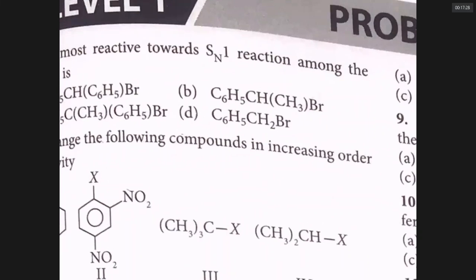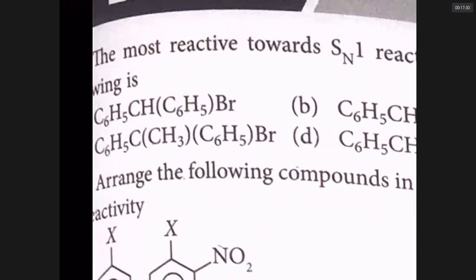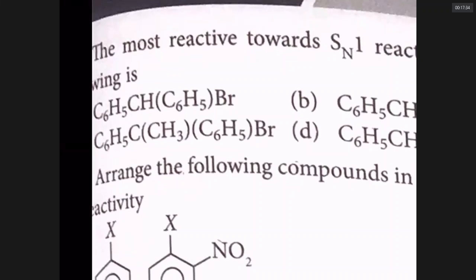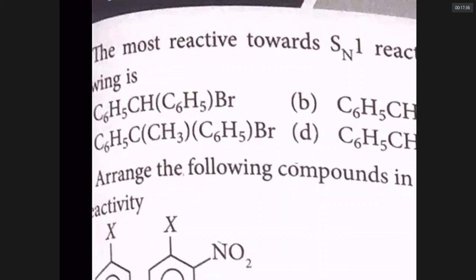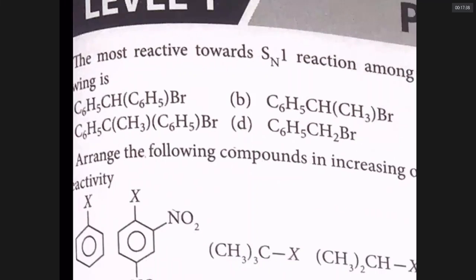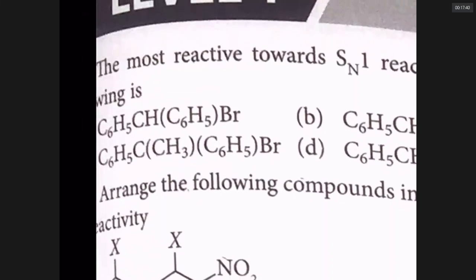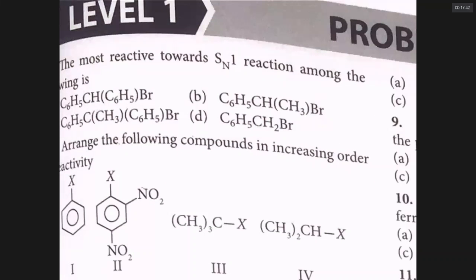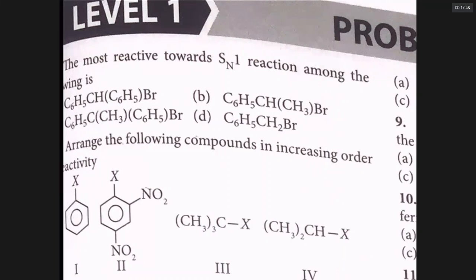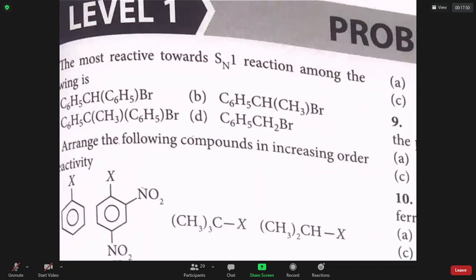What about C? C has two phenyl groups and a methyl group. Here the carbocation gets additional stability compared to A, because in A there are only two phenyl groups, whereas in C, in addition to the phenyl groups, there is a methyl group giving inductive effect stability. In D, there is only one phenyl. So which most readily undergoes SN1 here, sir? C. Obviously C.